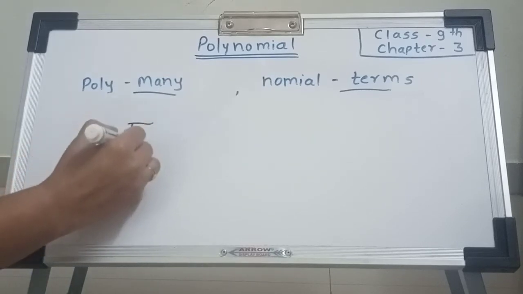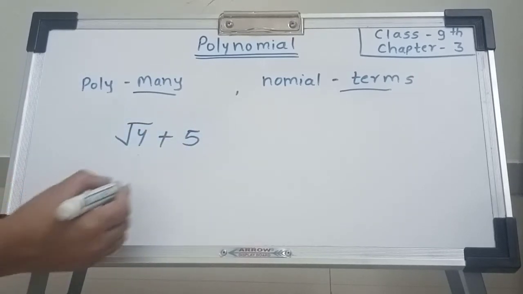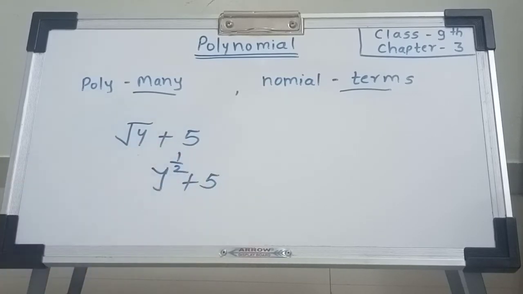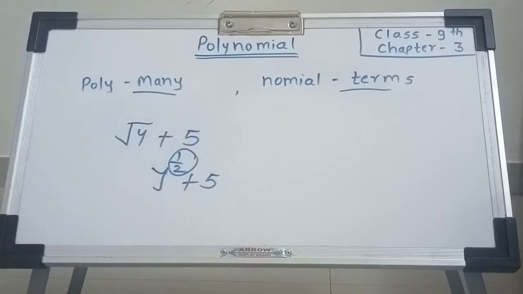Suppose square root of y plus 5. Square root means y raised to 1 upon 2 plus 5. Here 1 upon 2 is not a whole number. Hence square root of y plus 5 is not a polynomial.